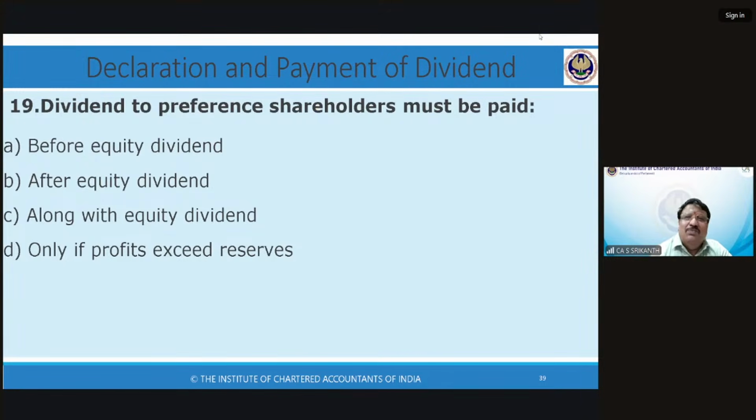It's an 11th level question. Mustafa, you're so great. It's absolutely 11th standard level, maybe 12th, because company accounts will come in 12th now. Preference shareholders get the right to receive dividend in preference to the equity shareholders. They get it before the equity shareholders. Exactly. That's why I said this is not my point.